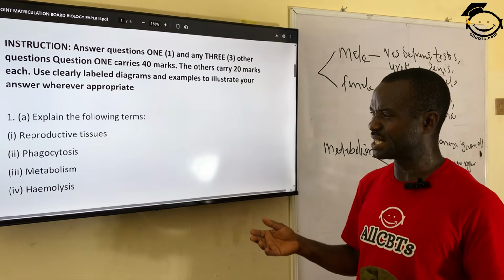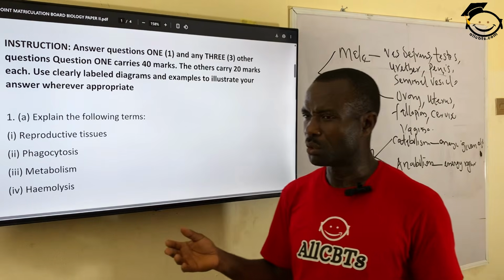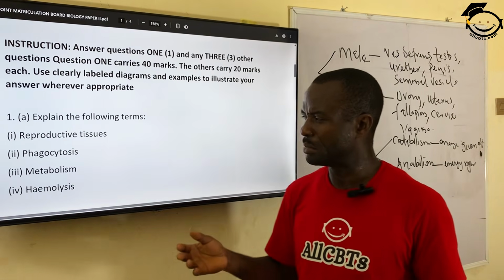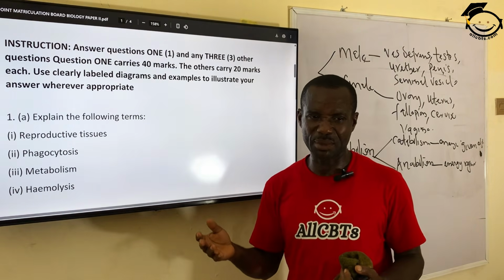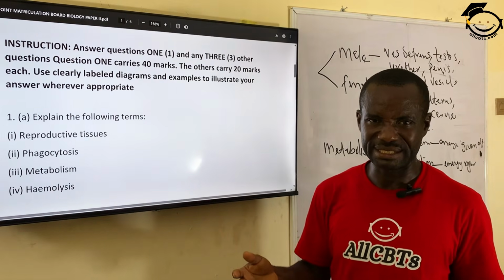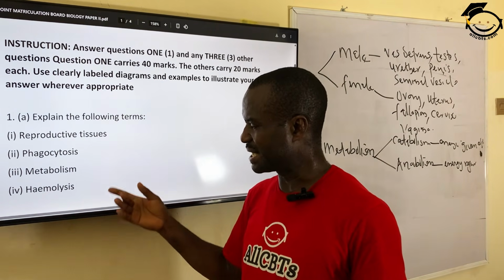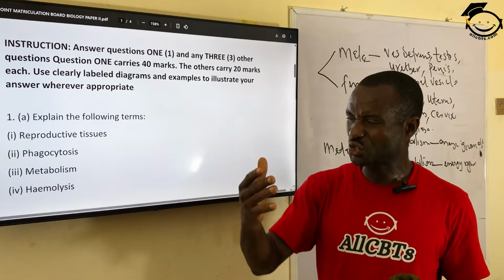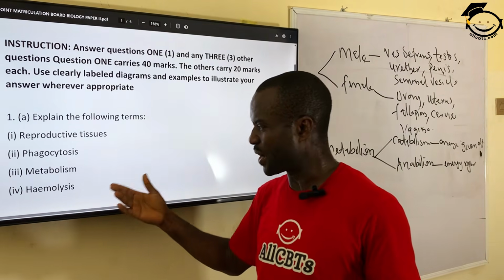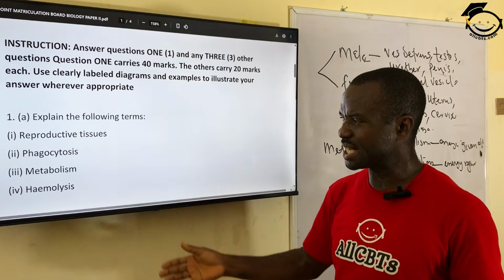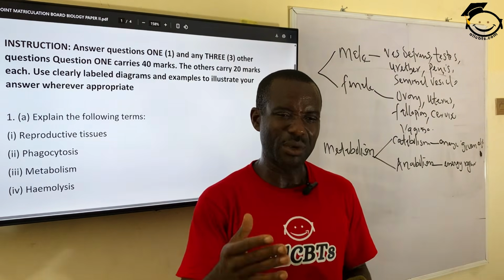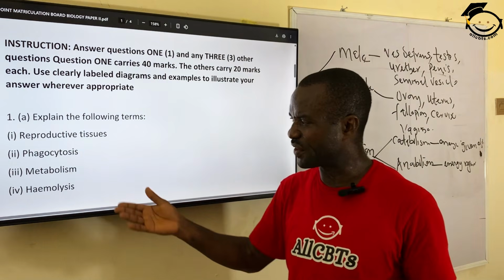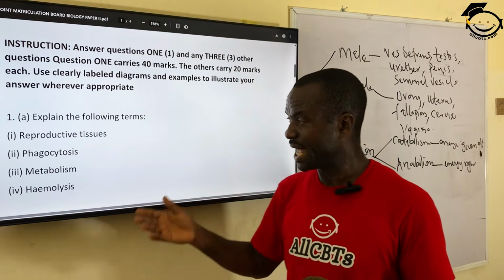Another cause of hemolysis is when you take in some material that is foreign to your body. For instance, bacterial attack. When bacteria attack your body system, they go into your bloodstream, thereby destroying some of these red blood cells. So the process of breaking down or destruction of the red blood cell is what we call hemolysis.